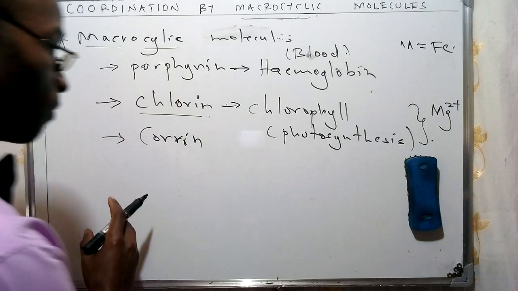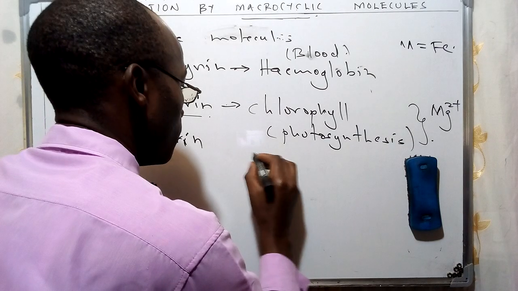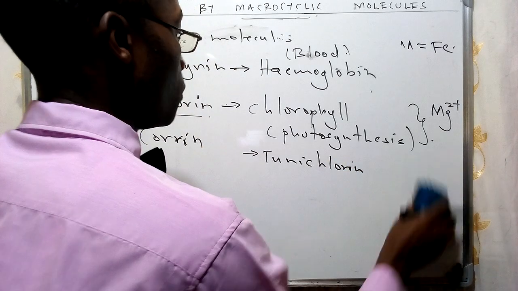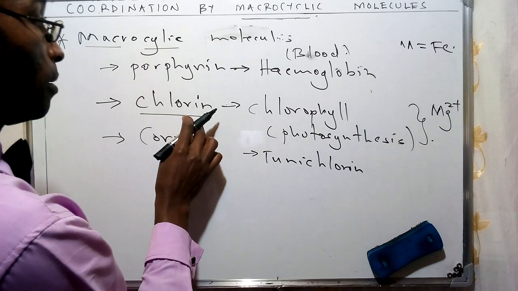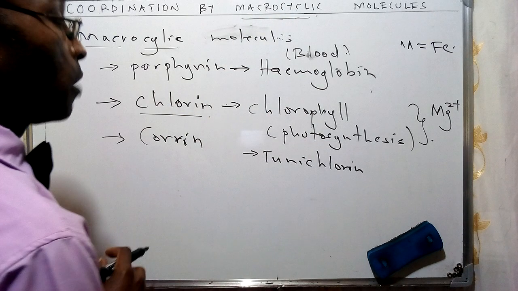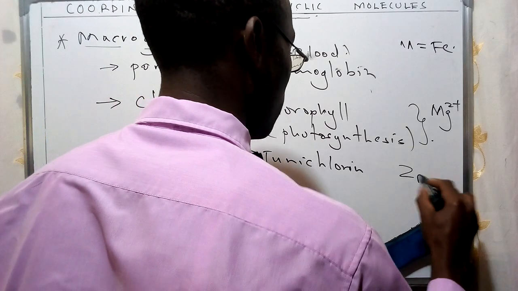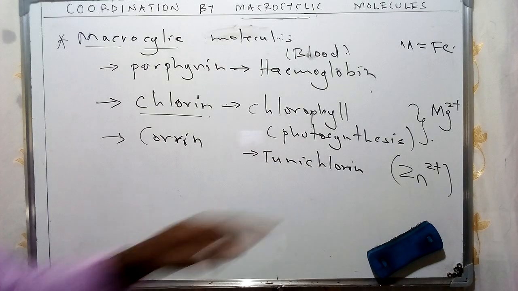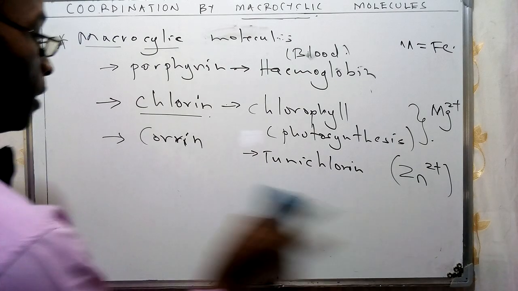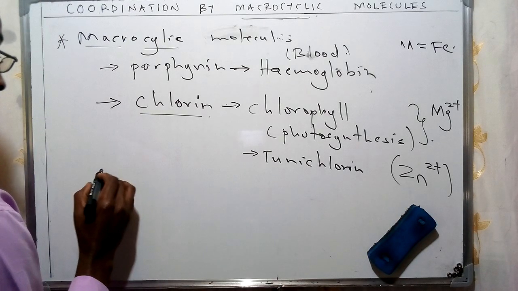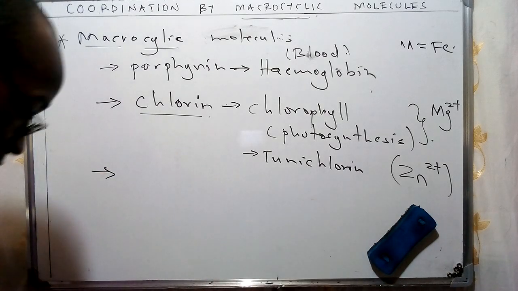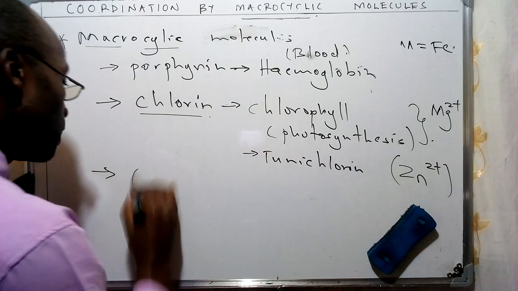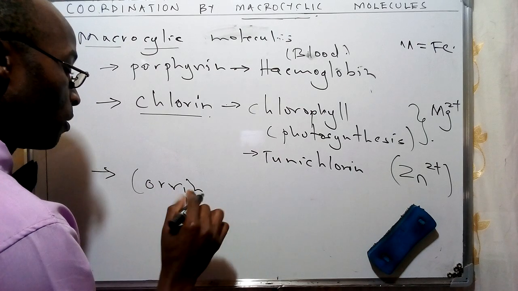Then we shall look at another specific form, which I can just give as an example, chlorin. If the metal center, formed by this ligand or macrocyclic molecule, consists particularly of the ion of zinc at the center, then this is referred to as chlorin, which we are also going to come across in various discussions as we look at the concept of coordination in terms of their descriptions.